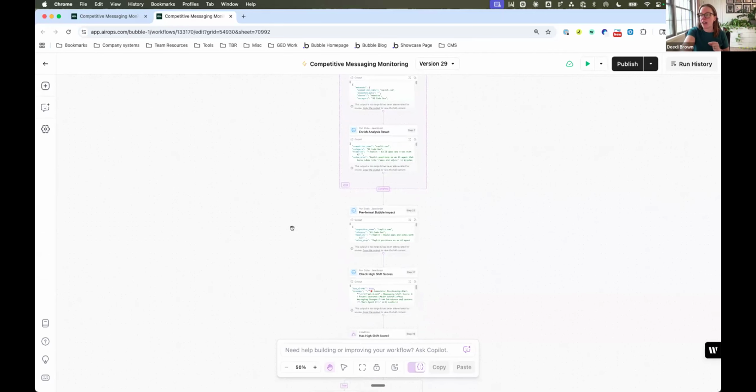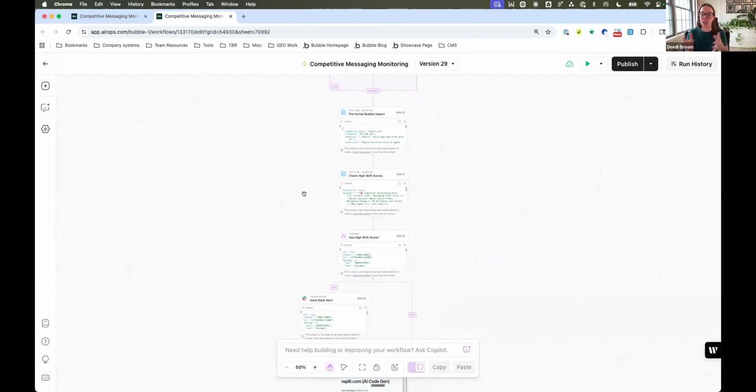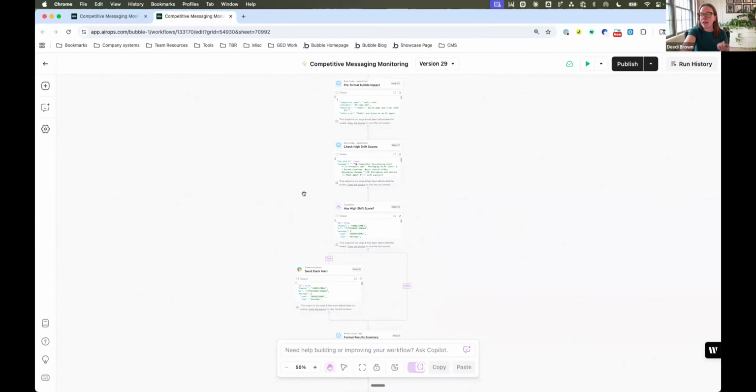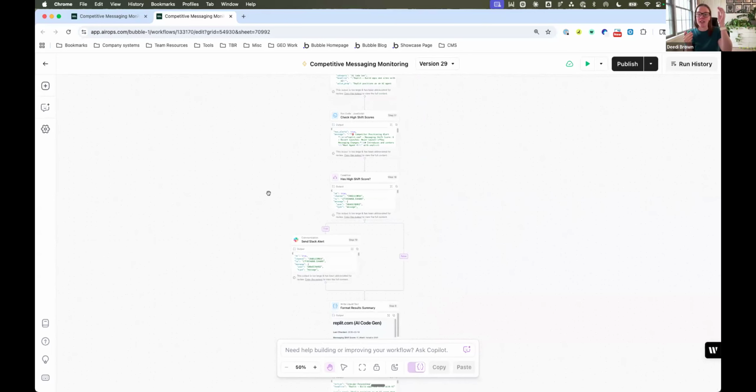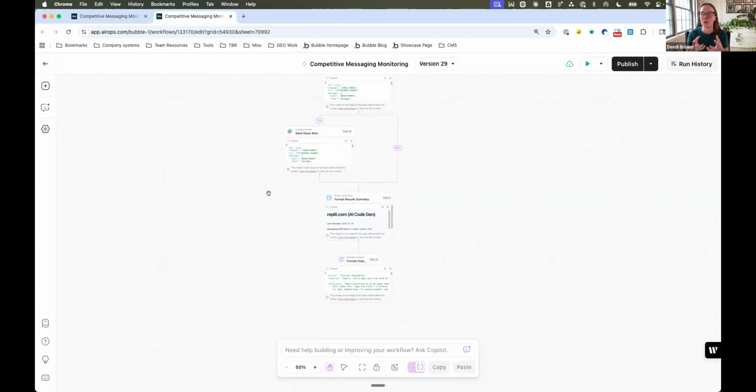Then, once all of that iteration is done, it analyzes if there's been a shift in messaging or if there have been any product releases, and it assigns the messaging shift a score from 1 to 10 on how severe that messaging shift was. And if it has a messaging shift or a minor or major product launch, it will send a Slack to our competitive messaging Slack channel where we all get those, and it will also include that in the report. Then it summarizes everything together into a report that we can dig into and formats the output.